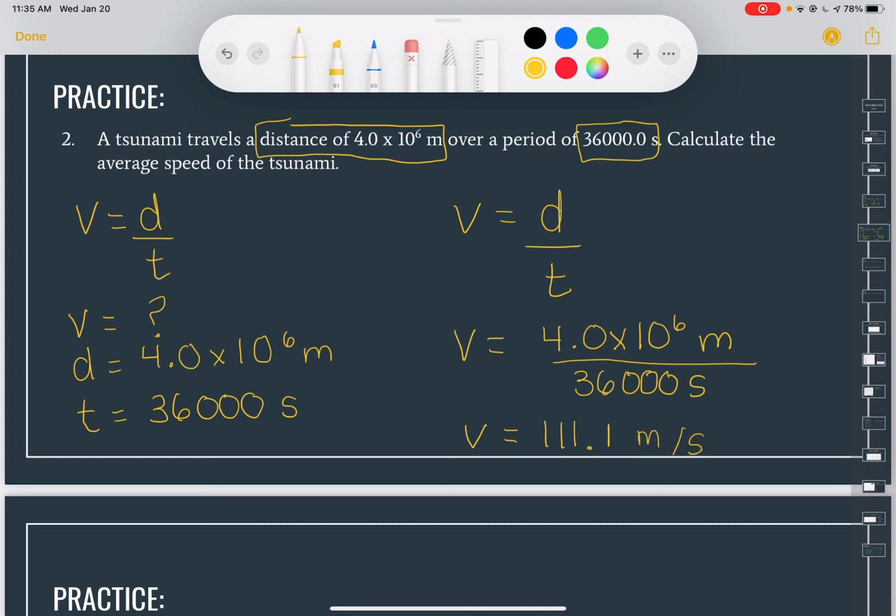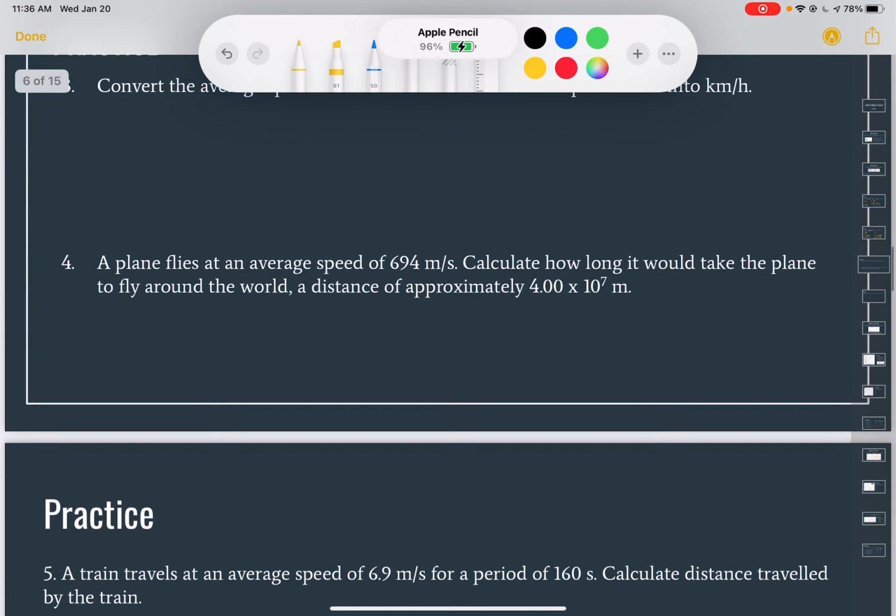So remember that's meters over seconds because we've got meters over seconds. So you need to keep those units in your answer. That's really important. When I'm marking these things, I'm going to give you half the points for getting the number and half the points for putting the units. All right, so each of those is worth 1 point, the answer, and then the units. So even if you get the answer wrong, as long as you have the units, you're getting half of the marks for the question. All right.